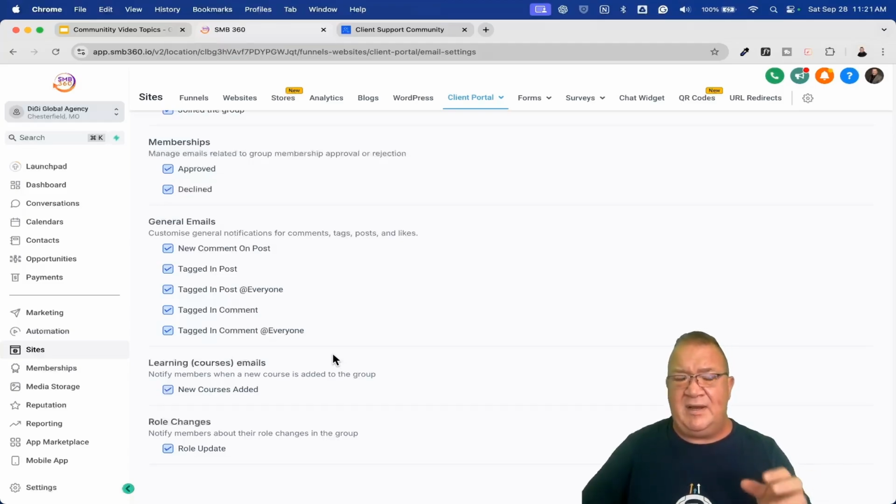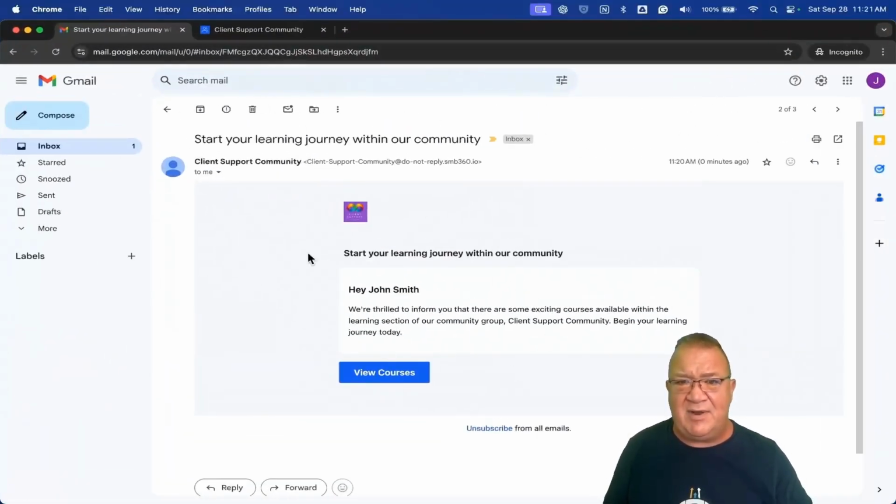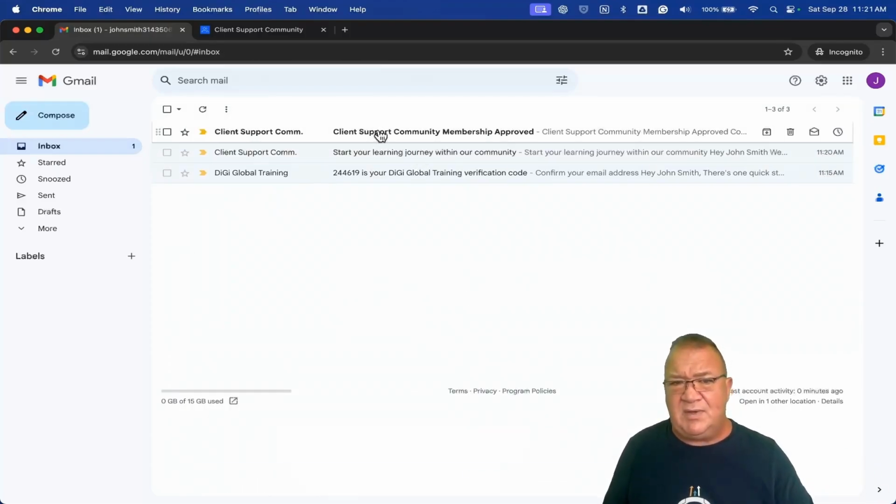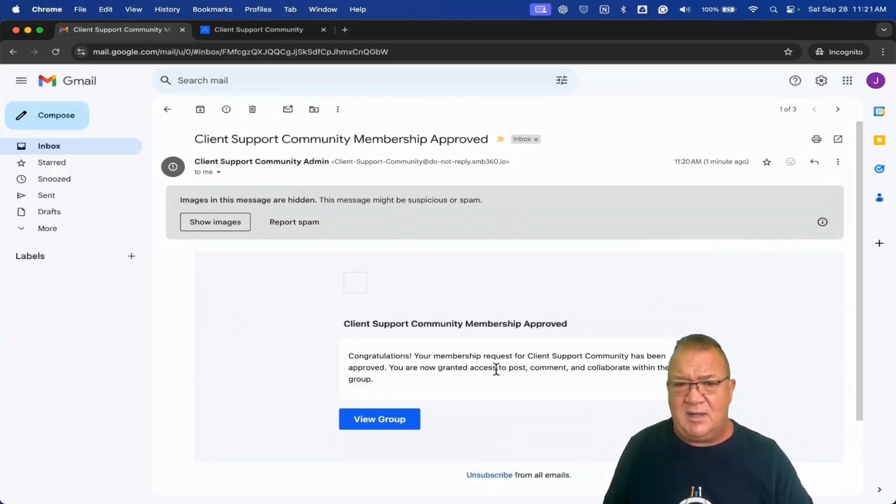You may be able to create a custom template. I don't know. But what I do know is that when you look at this screen right here, this up front is the only thing that you get, and you cannot customize it. So I'm sorry that sucks on that one here, but you also get this one for client community approval.